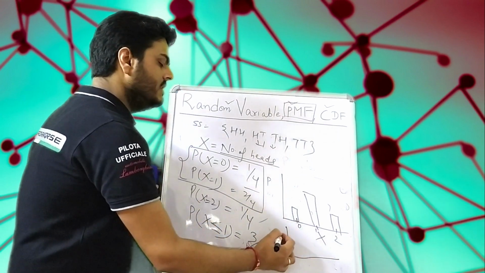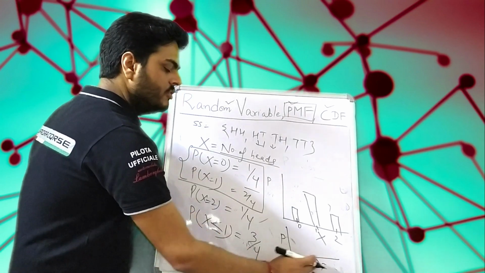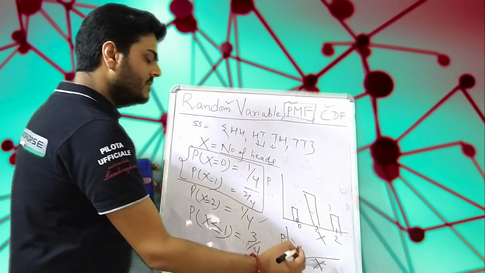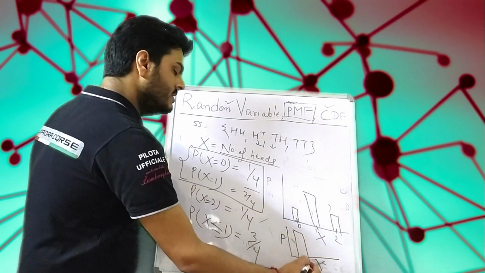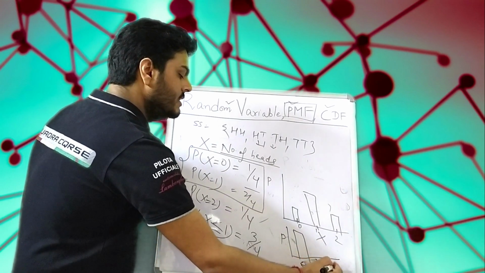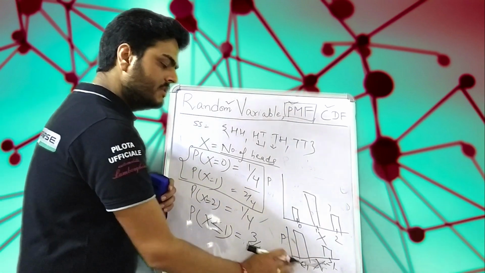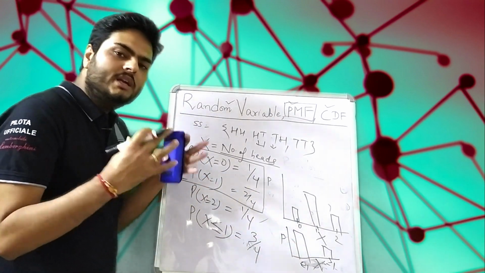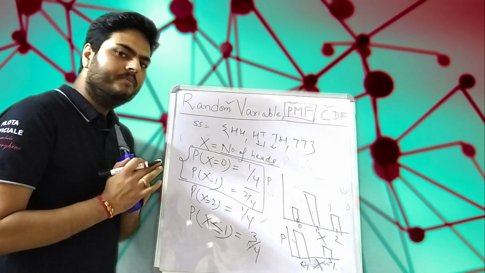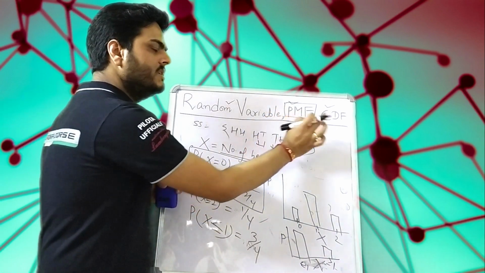And if I plot this in a new chart, let us say here will be probability, here will be the cumulative distribution function of that random variable. So here I am writing 3 by 4, so here it will come 3 by 4 like this, for x less than or equal to 1. And for x greater than or equal to 1, 1 by 4. That is how the cumulative distribution function creates cumulative probabilities of different areas or different boundaries. So with this simple example I tried to explain what is PMF and CDF.